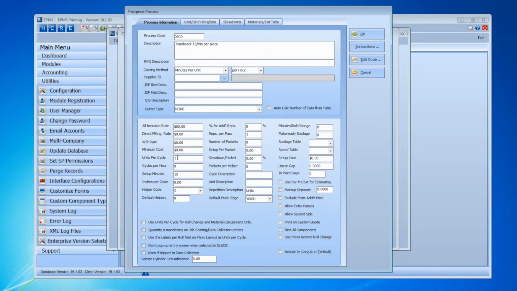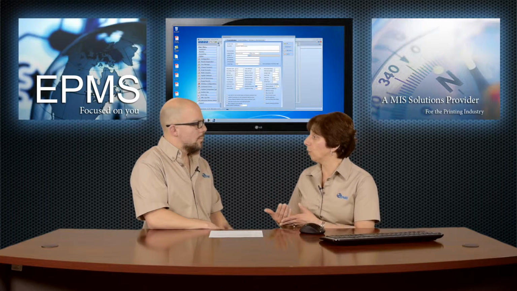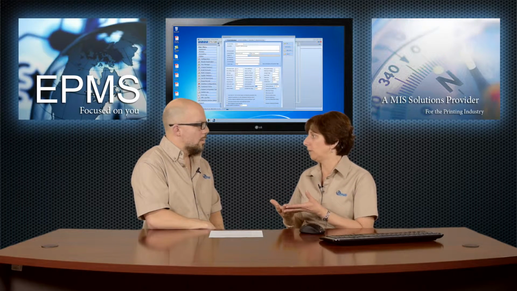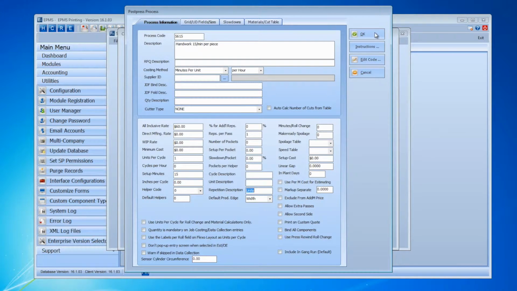You can leave the units per cycle at 1, cycles per hour at 0. It's not going to really use these at all. It's going to look at the setup minutes. And then under the repetition description, you can put in the word units so that the estimator or CSR who's entering the order will know where to put that number of units. Okay. So that's one example.